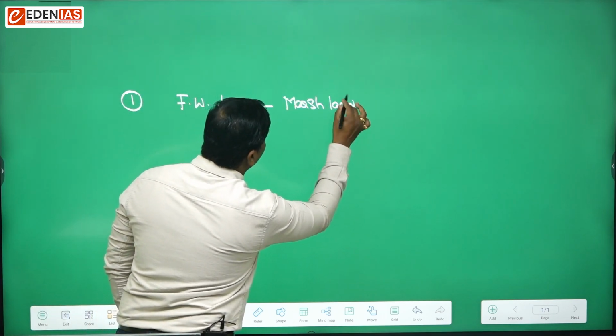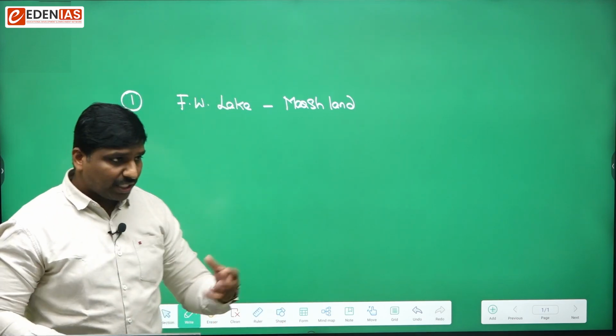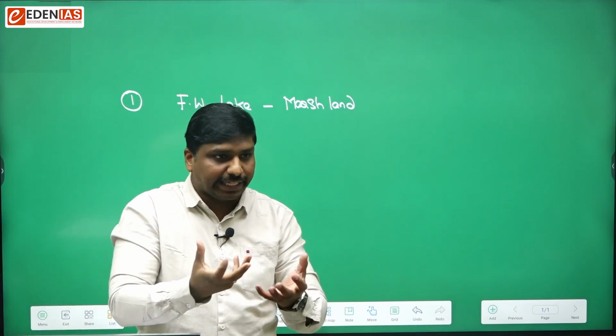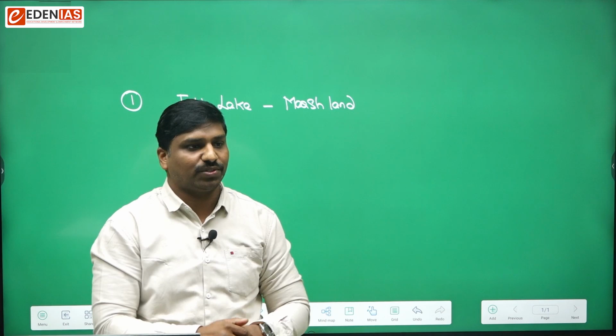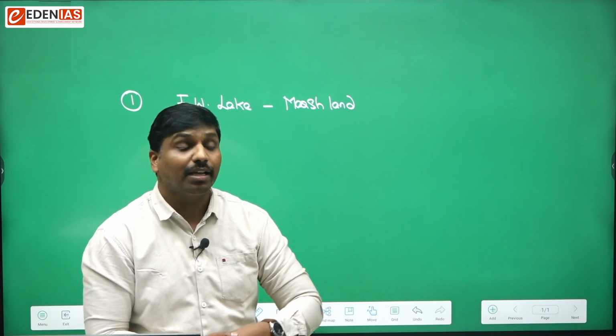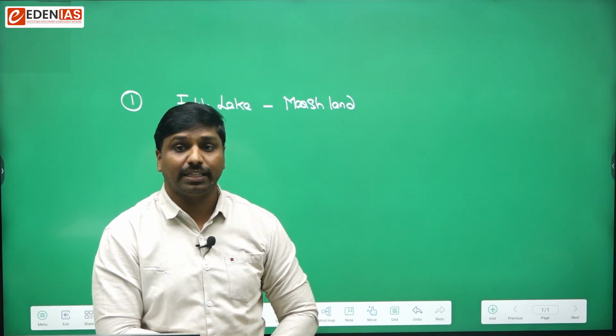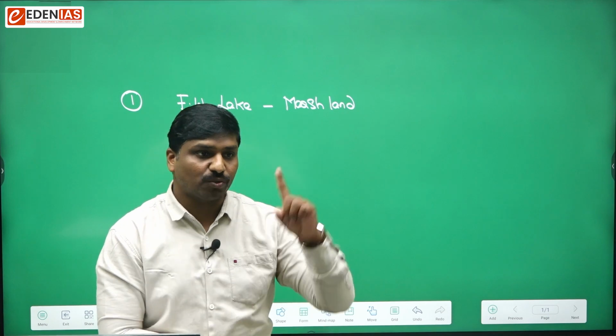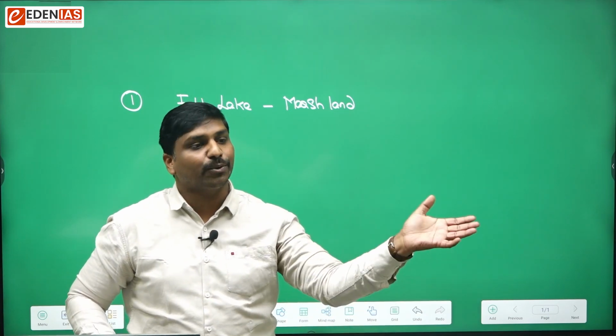Marshland means a swampy area or waterlogged area with the soil. So it becomes a waterlogged area rather than being a freshwater lake. So that is one thing: conversion of freshwater lake into marshy areas.